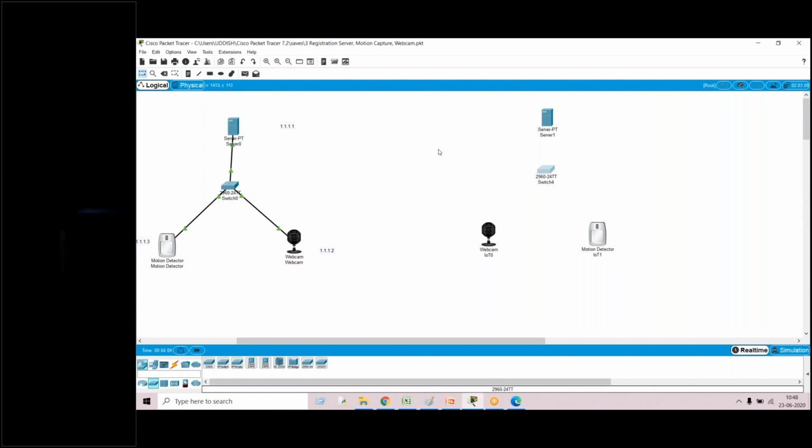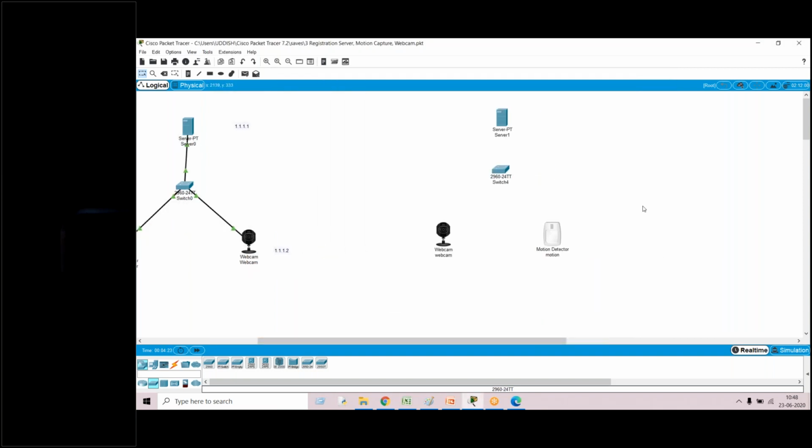Right, so what we'll try to do now is, once the devices are chosen, I'll directly rename this webcam, and I'll rename this to motion detector. Where did you get the switch, sir? Okay, once this renaming is done, madam.